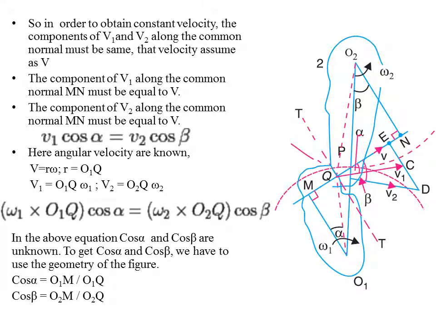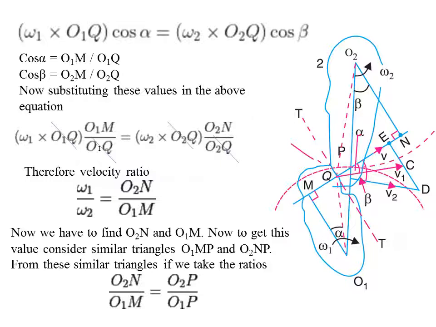Next, substitute the values of cos alpha and cos beta into the previous equation. When we substitute, cos alpha and cos beta values are written here. Here the common factors get cancelled, and again here these two get cancelled. Therefore, finally we have omega 1 times O1M equals omega 2 times O2N. Then the velocity ratio, omega 1 by omega 2, equals O2N by O1M.